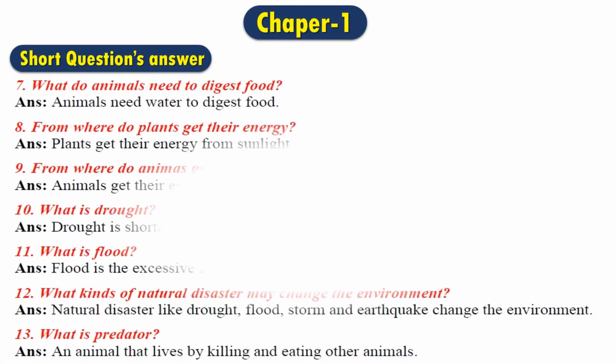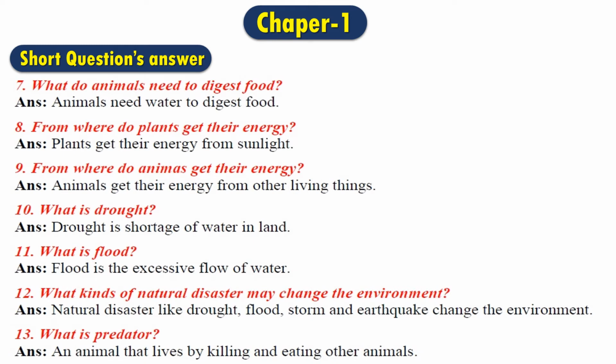It's repeated already. We have to read from number 8. Question number 8, from where do plants get their energy? The answer is, plants get their energy from sunlight. That means through the sunlight, the plants can make their own food, and after getting that food, they can get their energy. The sunlight is the source of their main energy.